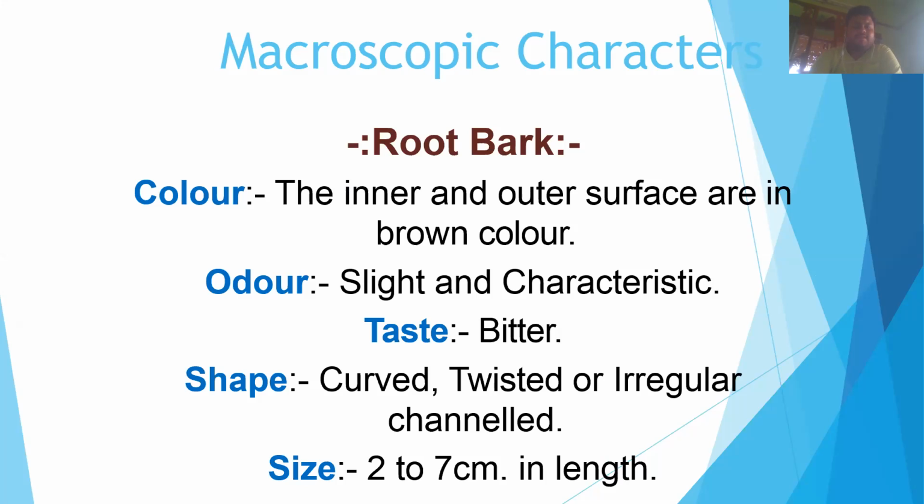The shape is curved, and sometimes it has a twisted or irregular, channeled shape also. The size is 2 to 7 centimeter in length. These are the macroscopic or organoleptic characters of cinchona root bark.